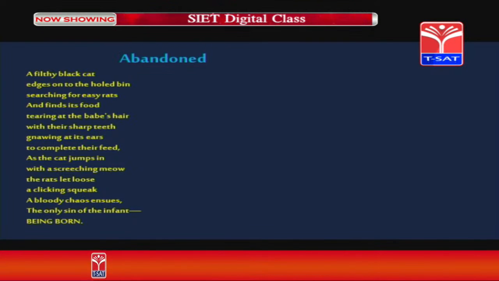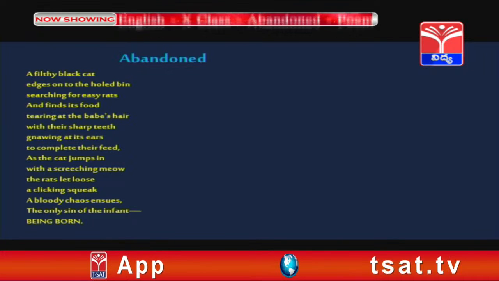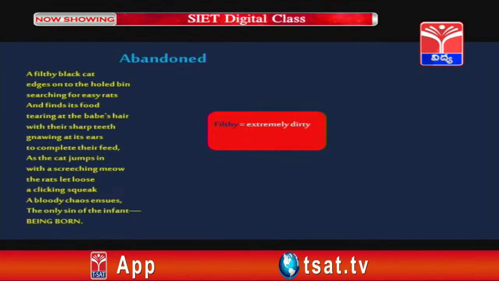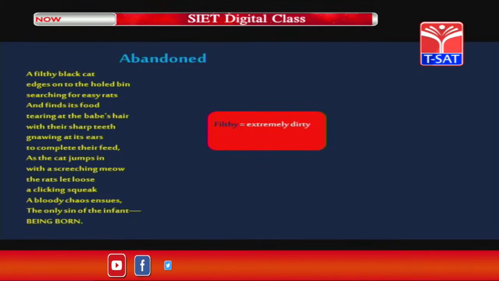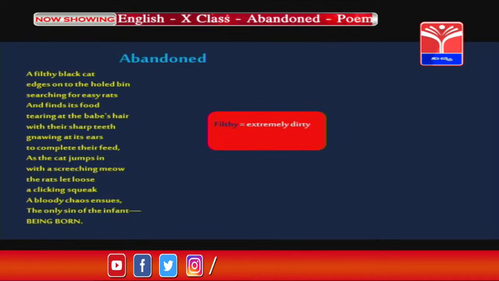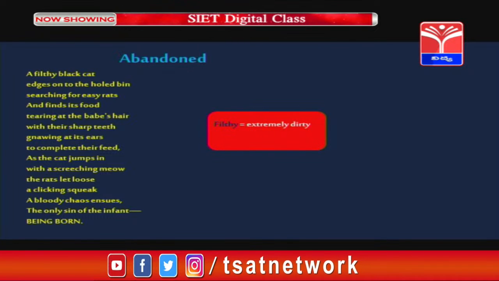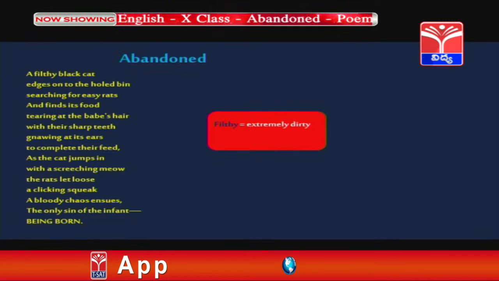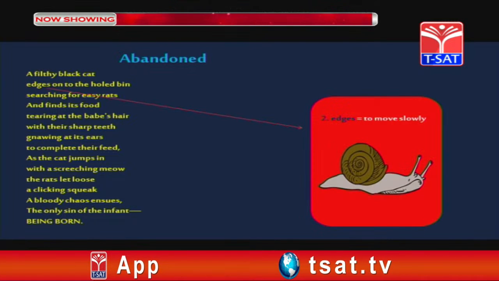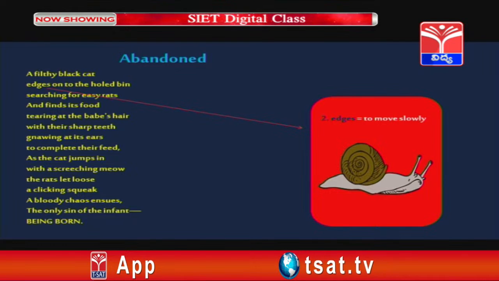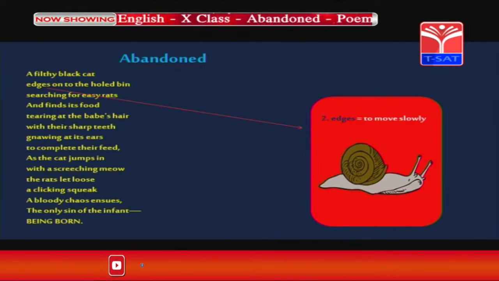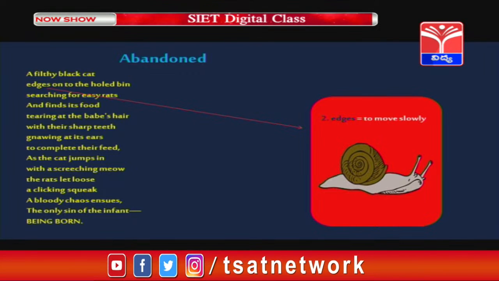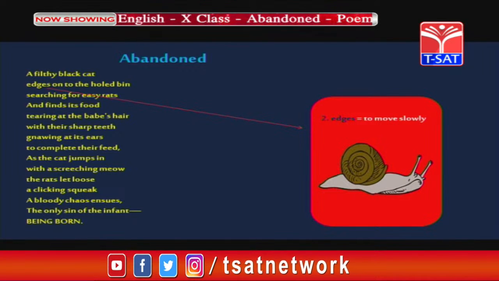Now, before we discuss the summary of this part, let us look at the meanings of some unfamiliar words. First one is filthy. Filthy means extremely dirty. Usually, we use this word when we describe some unpleasant people or some unpleasant animals. The next word is edges. Edges is a verb, it means to move slowly. Just imagine the movement of a snail. It edges, it means it moves very slowly.